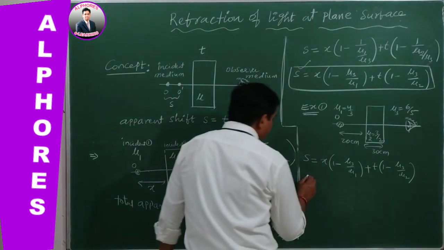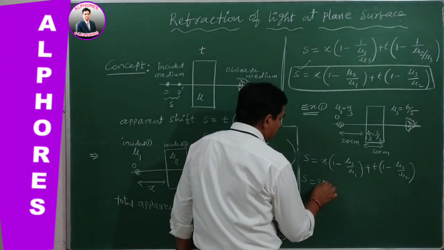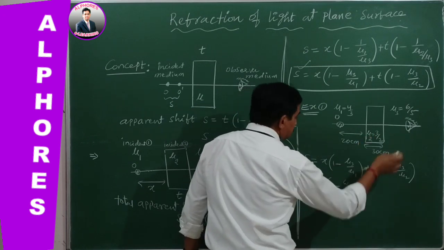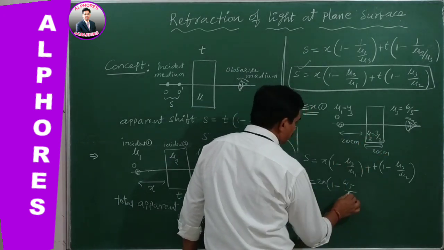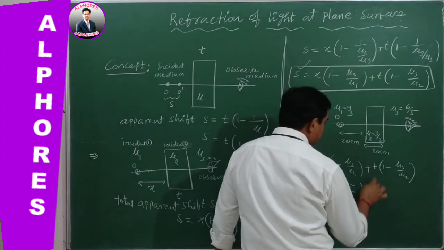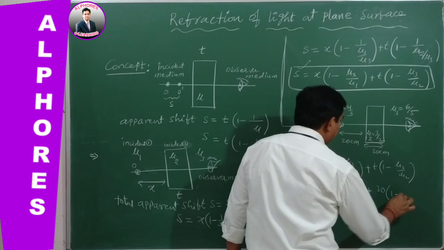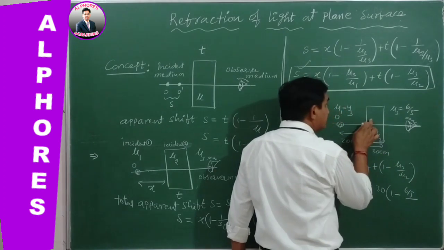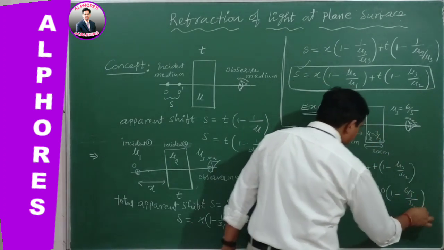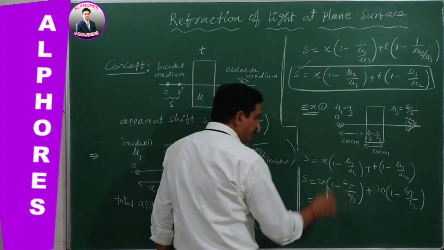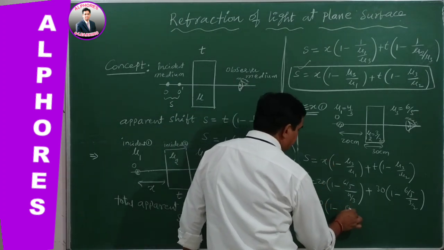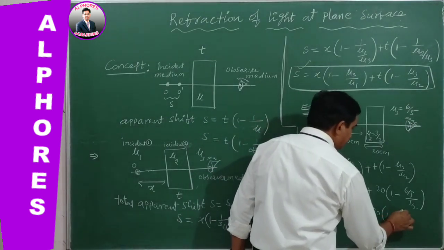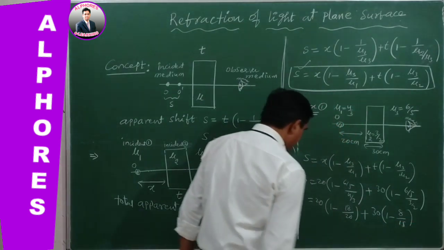Therefore, here S is equal to x, which is 20 centimeters, into (1 minus mu 3, 6 by 5, by the first incident medium 4 by 3) plus T, which is 30, into (1 minus mu 3, the observer medium 6 by 5, by the second incident medium 3 by 2). Simplify this: 20 of (1 minus 18 by 20) plus 30 into (1 minus 8 by 15), right?